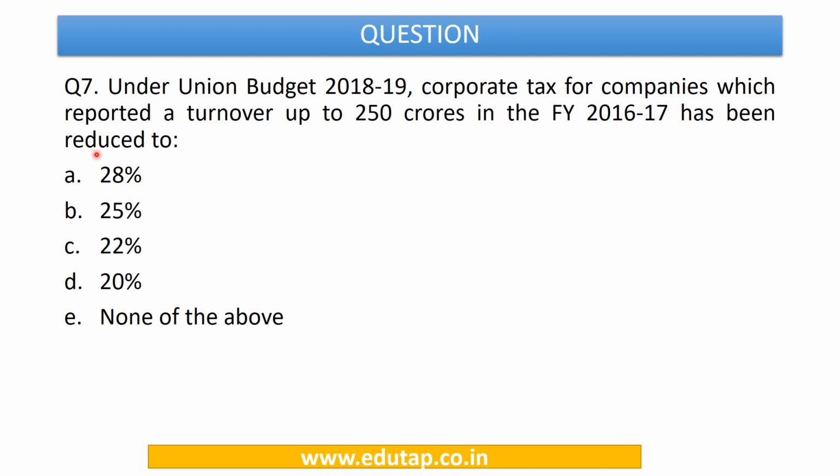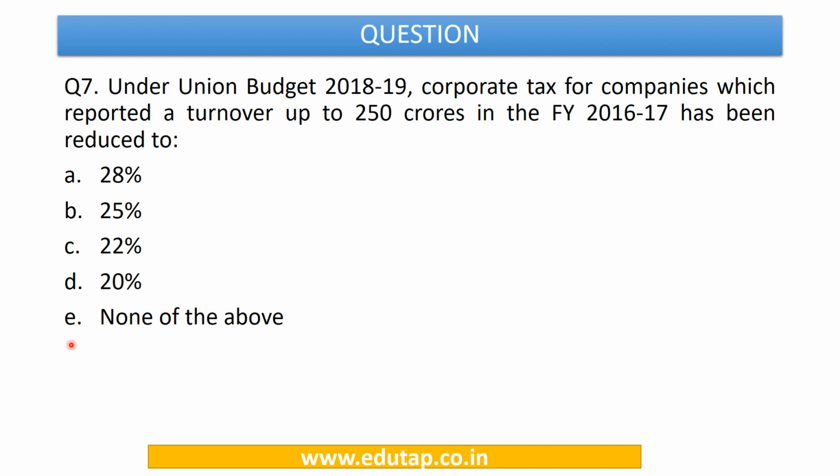Now let's move to the next question. Under the Union Budget 2018-19, corporate tax for companies which reported a turnover up to rupees 250 crores in financial year 2016-17 has been reduced to, options are 28%, 25%, 22%, 20% or none of the above.